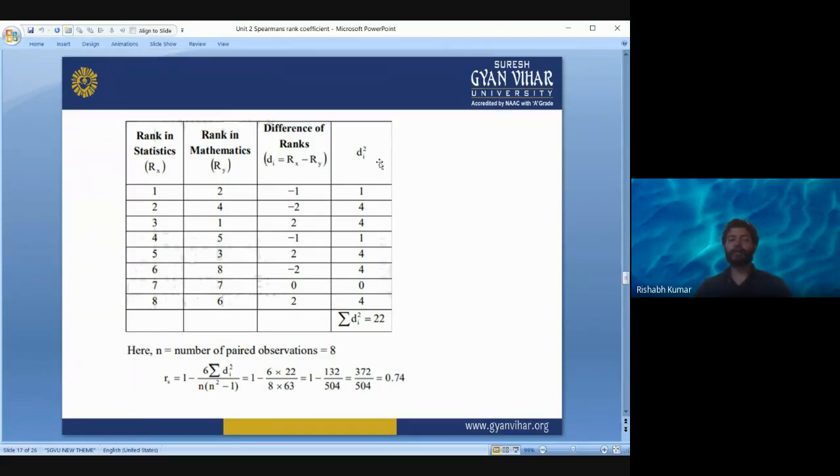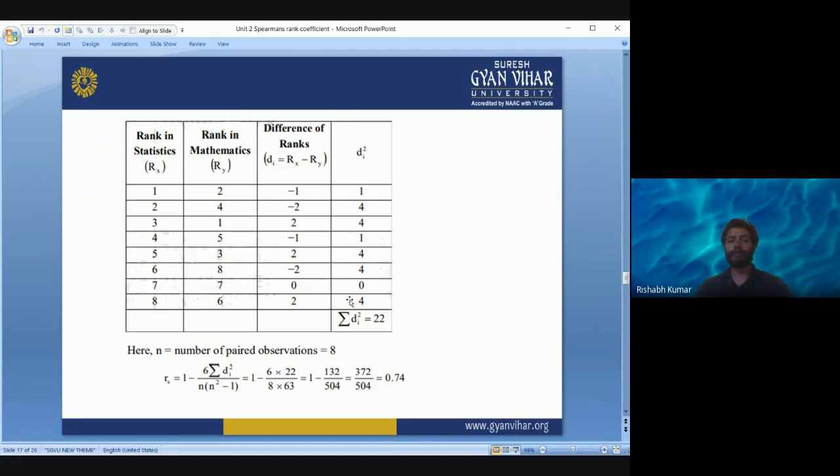And another column, that is Di square. That is the squared values of the records in the Di column. Okay, so you have to do the square, and that will be the value of Di square. So 1 square is 1, minus 2 square is 4.